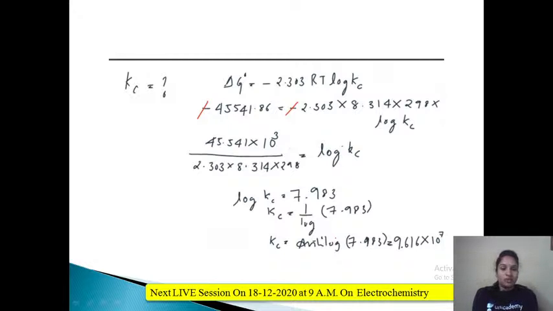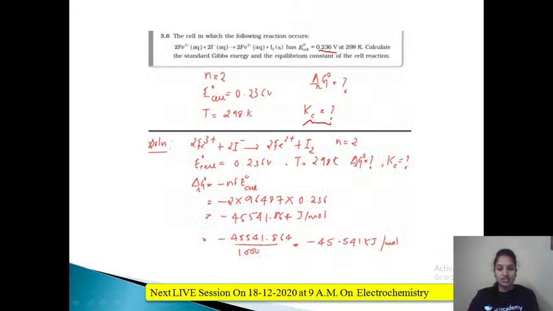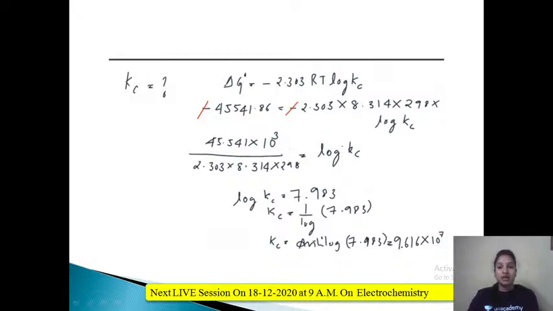Here we have calculated Kc value, that is delta G naught is equal to minus 2.303 RT log Kc. So here R value is in joules and temperature should be in Kelvin, and this G value should also be in joules. So 45,541.86 only I will use, not this kilojoules. Minus of that is there, and minus 2.303 into 8.314 into 298 into log Kc. So please remember these signs and symbols also, because they are very important. If you just miss this negative sign, though your answer is correct, it will not be acceptable.